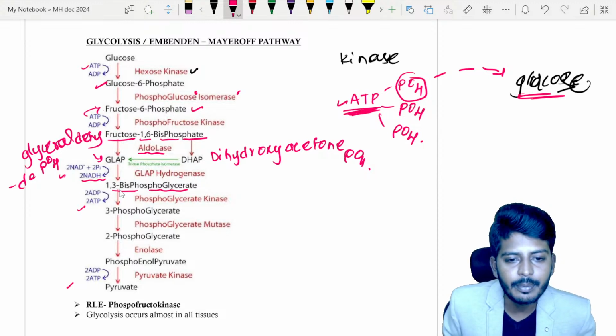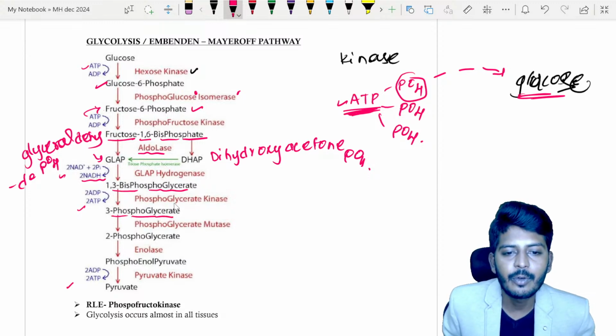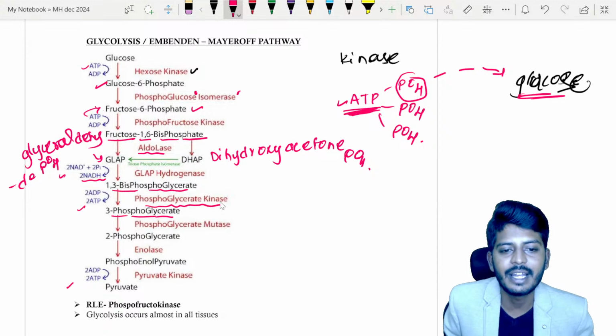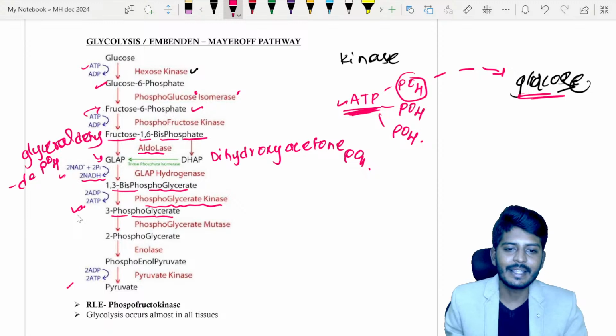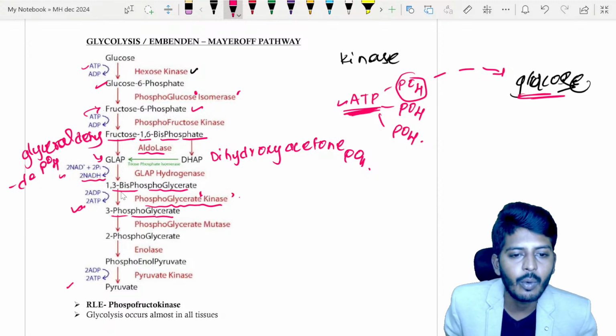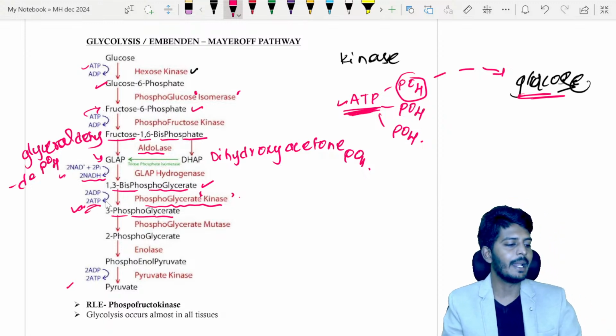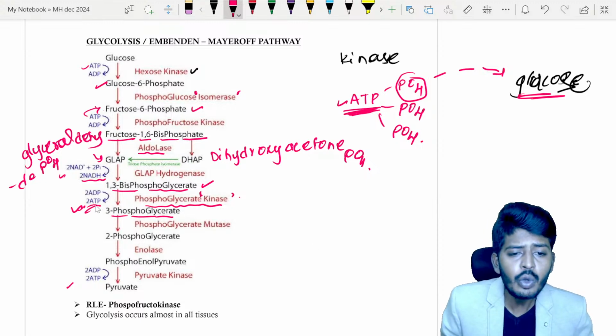This 1,3 bisphosphoglycerate will get converted into 3-phosphoglycerate under the influence of an enzyme called phosphoglycerate kinase. It will synthesize ADP to ATP. Basically, I am using kinase. So I am taking one phosphate from the phosphoglycerate and giving it to the ADP, so that ADP will become ATP. So two ATPs are formed.